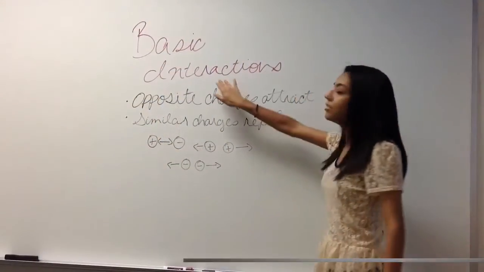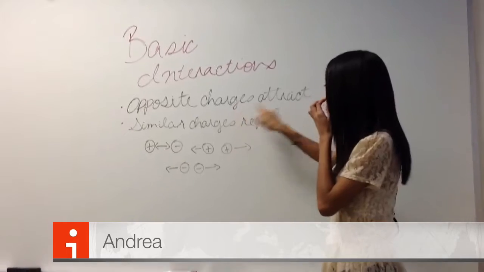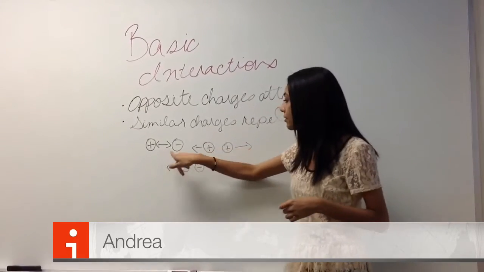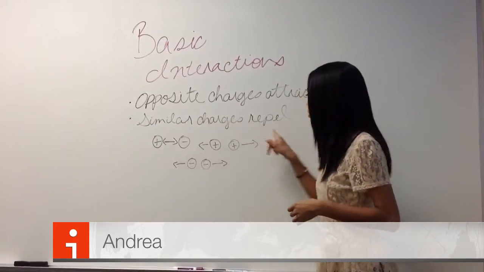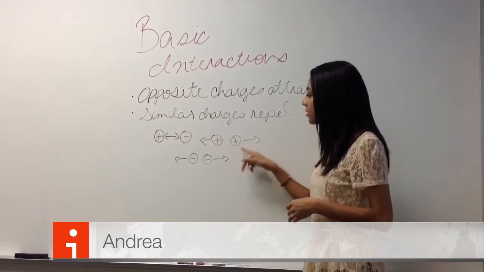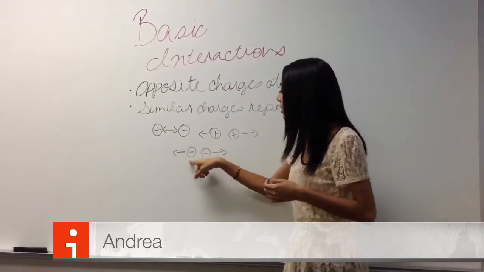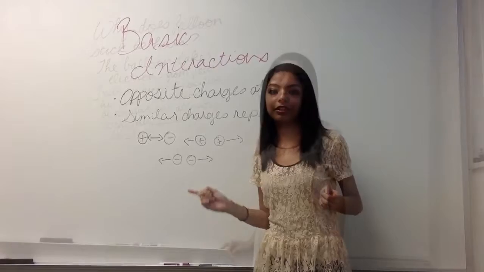Today we will be discussing electrostatic questions. Now, our first person will be Andrea. These are the basic interactions. Opposite charges attract, like a positive and a negative charge, and similar charges repel. Like positive and positive, they will repel away from each other, and negative will repel against each other.